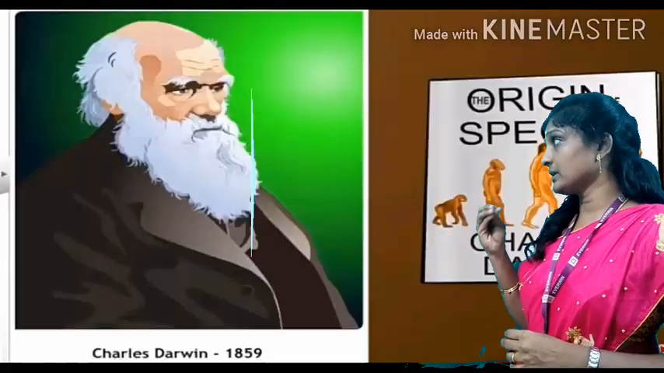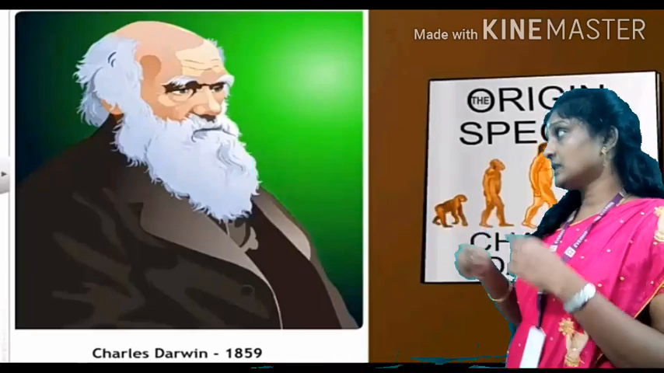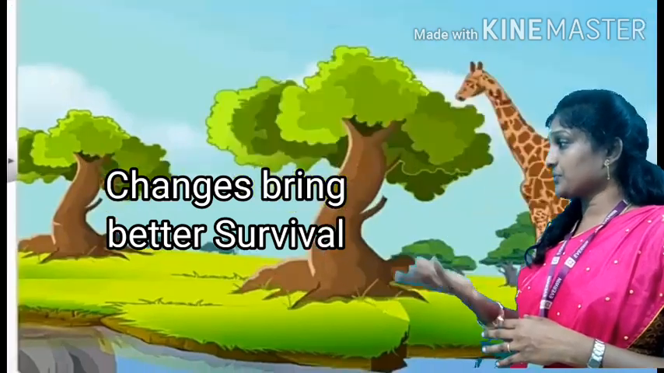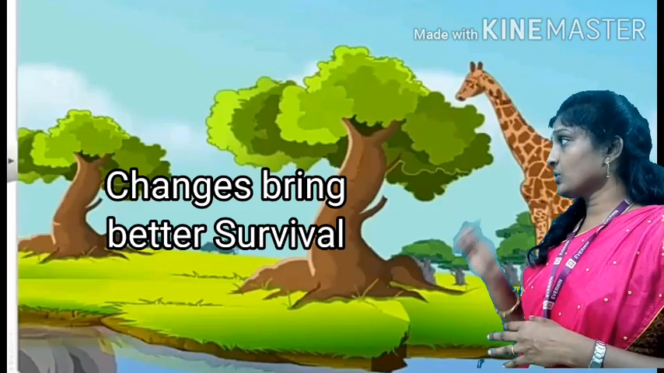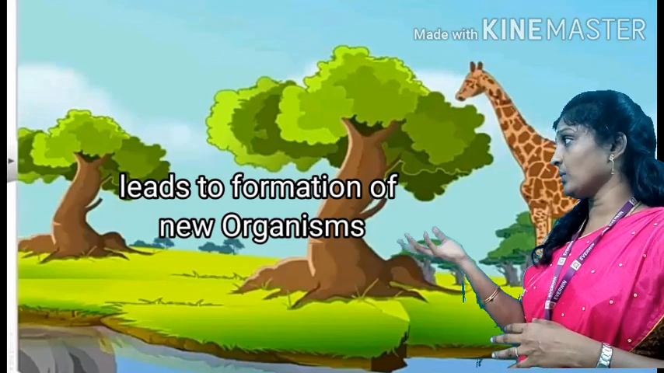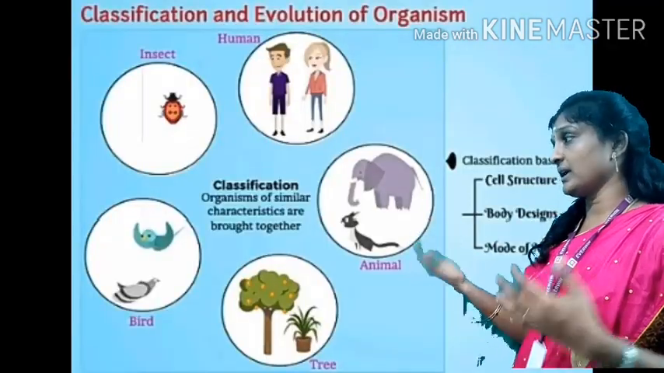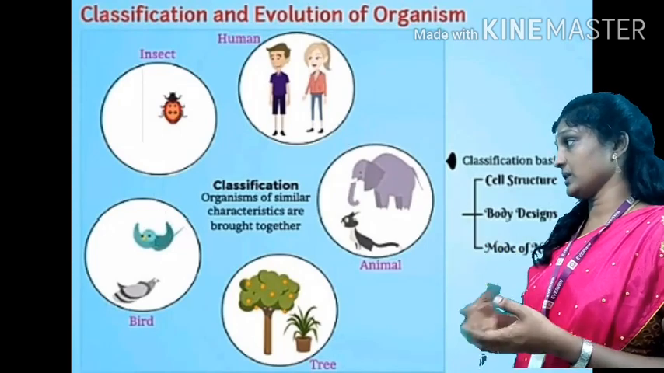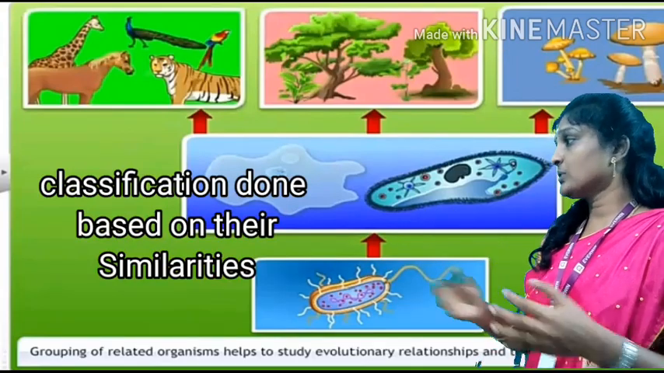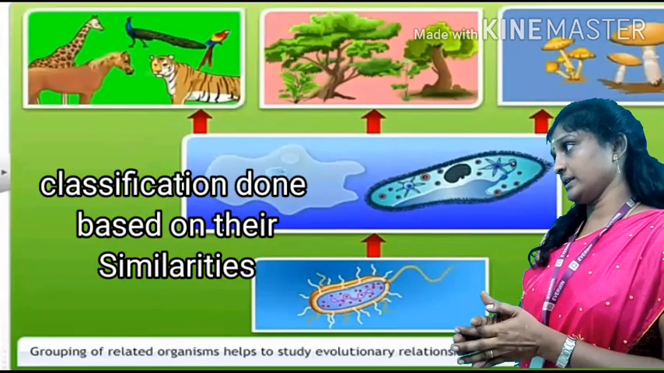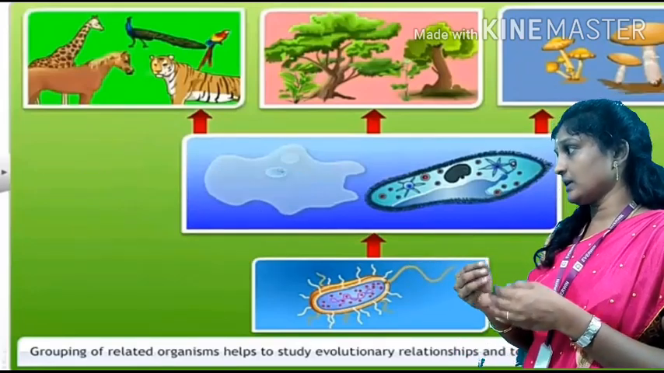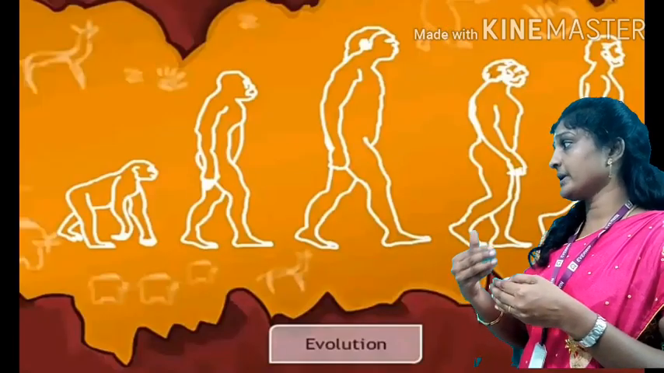Based on that book, Charles Darwin explained that the changes that accumulate in the body of an organism make the organism survive better in the environment. So, changes in the organism lead to new organisms evolving on the earth. So, evolution and classification have a close relation. How? The classification is done based on similarity. So, based on the similarity, we are grouping the organisms. If you group the related organisms, these organisms resemble each other, which means they evolved from a common ancestor.